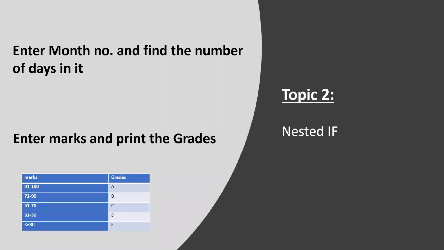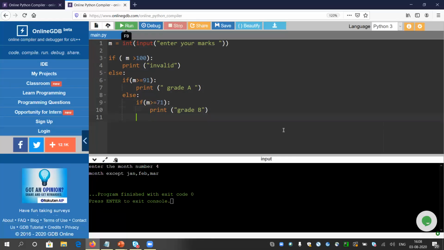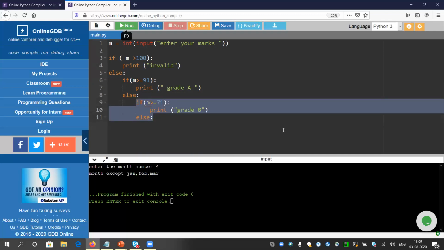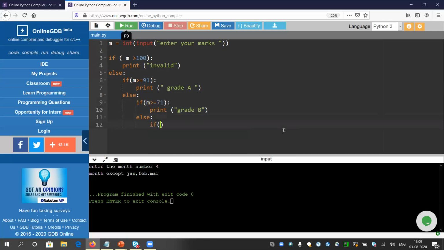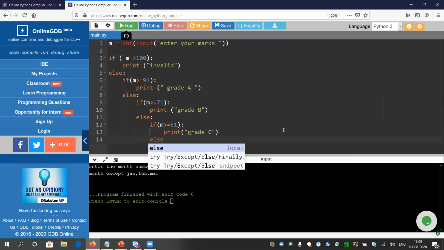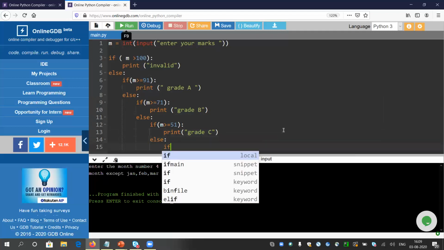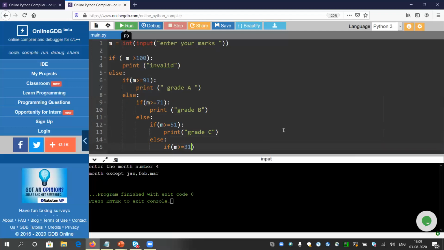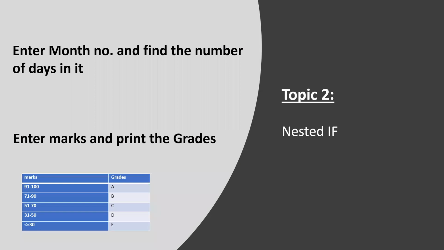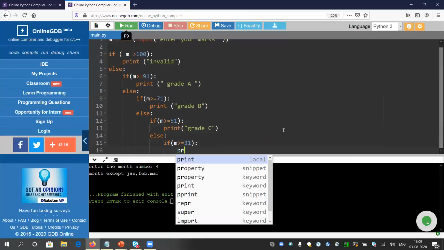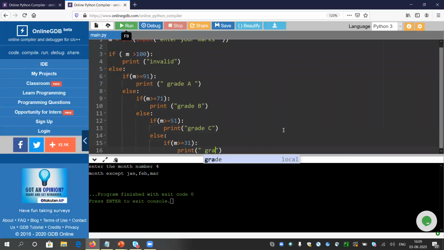Let me go to the problem. 51 to 70 is C. Again the same logic, else of this if. I will check only if the marks is greater than 51 or not. If yes, I can write print grade C. Again, the last part, else if marks greater than or equal to 31. Let me check the table. Yes, 31 to 50 is D. So if it is greater than 31, then I can write grade D.